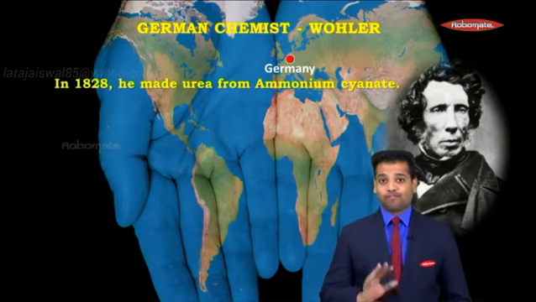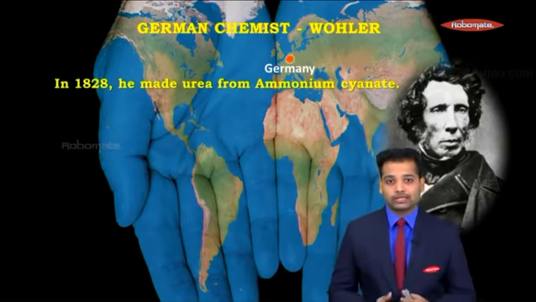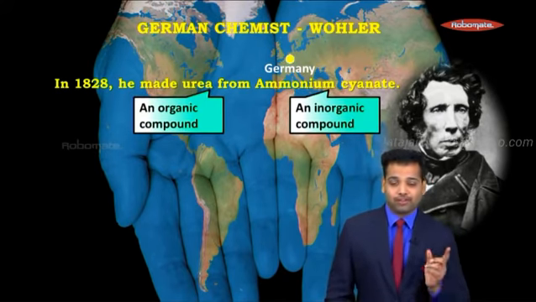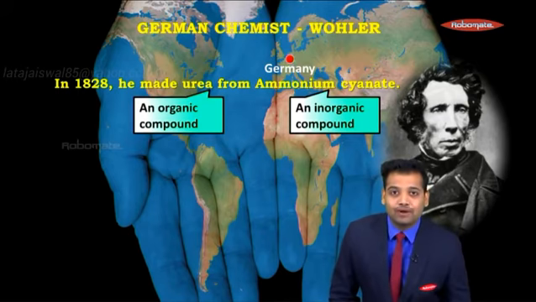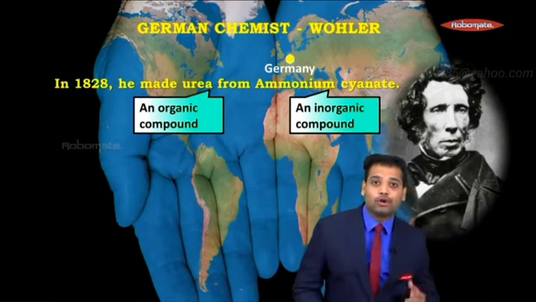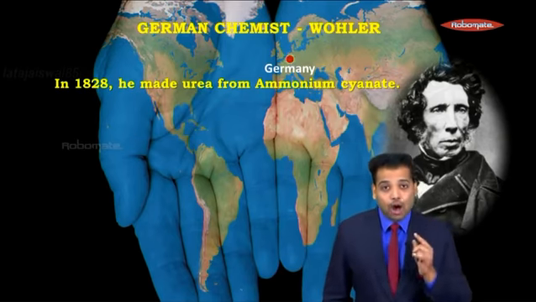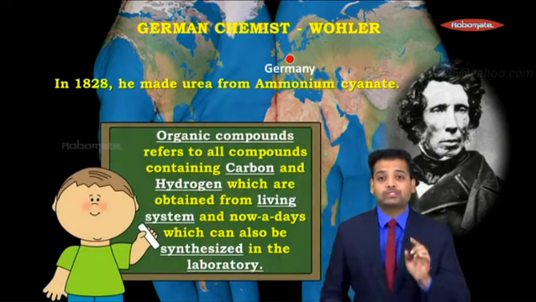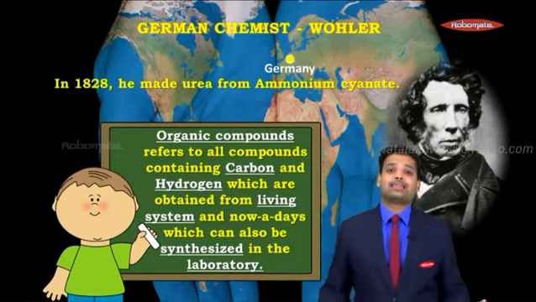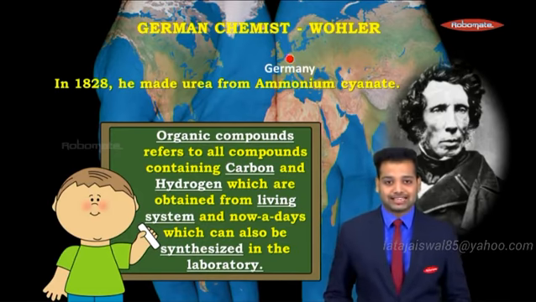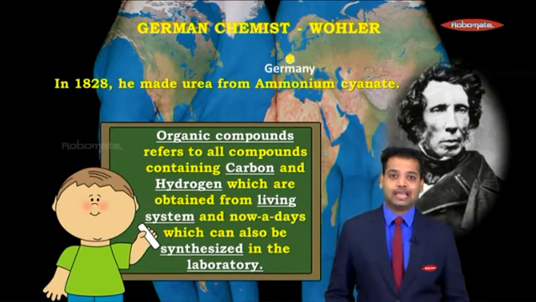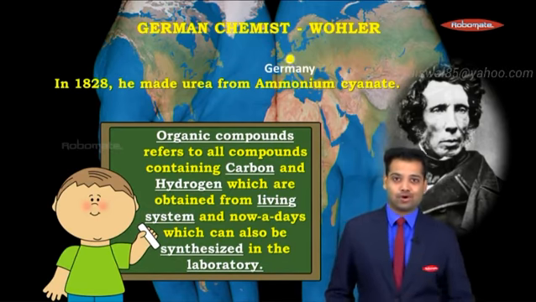So before 1828, we had no clue about ourselves. But when urea got formed from an inorganic compound, we understood that no vital force is required for living compounds. And then when we studied all the compounds of the body, we understood that organic compounds are nothing but compounds containing carbon and hydrogen, which are obtained from living systems and nowadays can also be synthesized in the laboratory. So he changed the entire world's thinking by making something organic from inorganic substances.